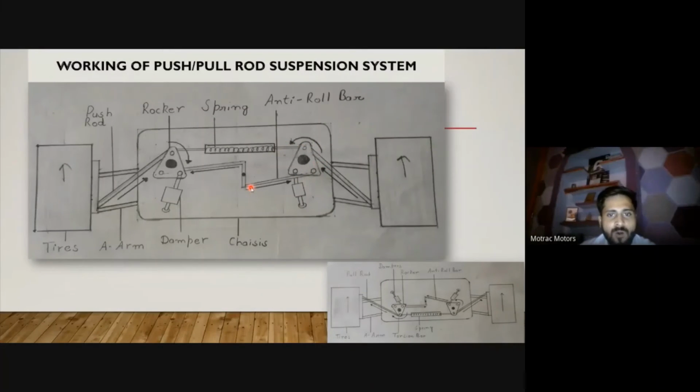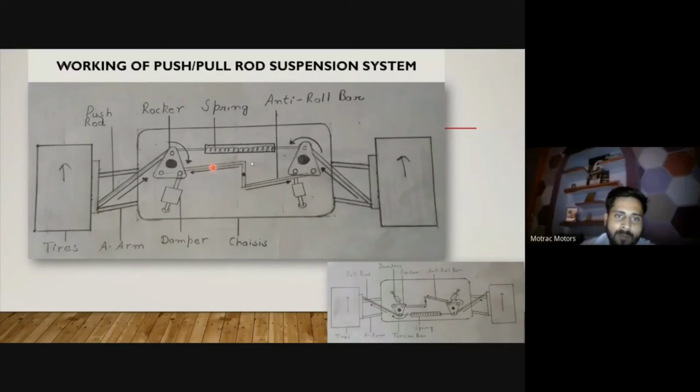The vehicle is rolling in the anti-clockwise direction, this rocker will go to the left side and rotate anti-clockwise, so this particular link will go in the left direction. While this rod goes to the left, this other link will move in the right direction.